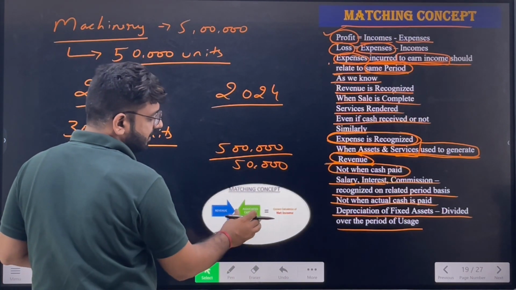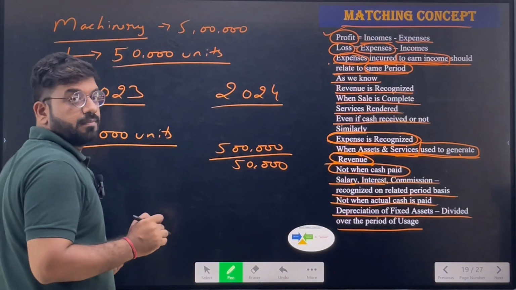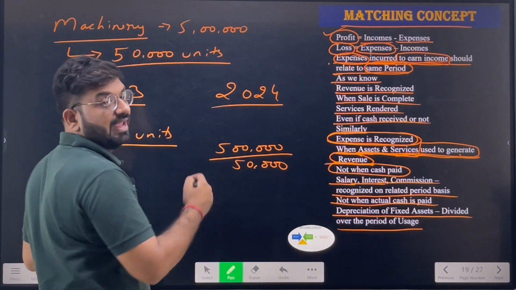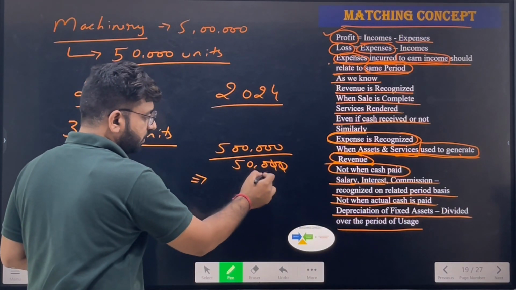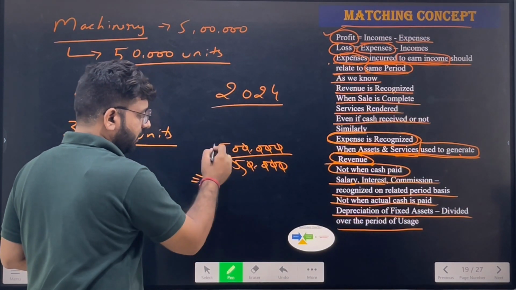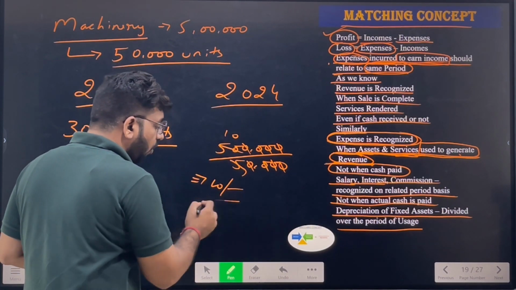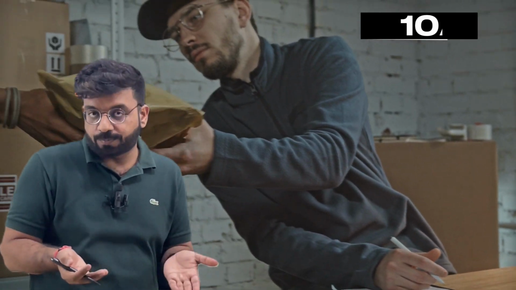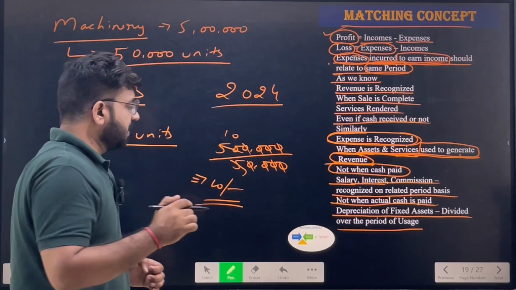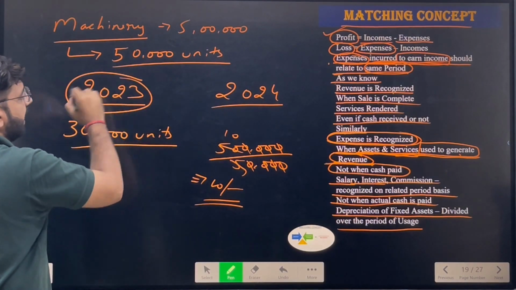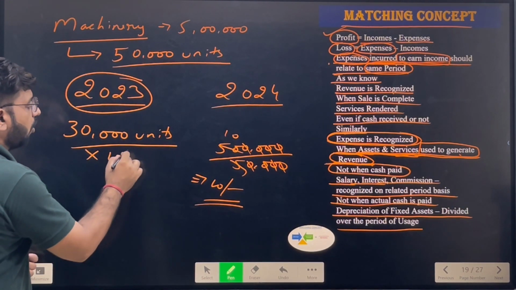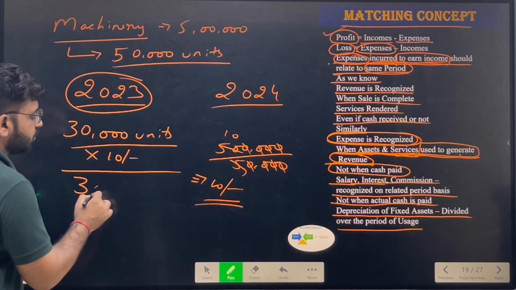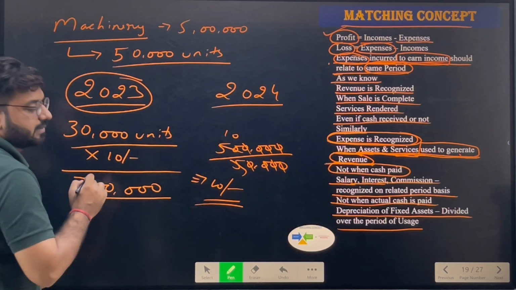If I divide 5 lakhs by 50,000, I will get 10. That is, in order to produce one unit, I need to spend 10 rupees. The simple calculation. Since in 2023 I have produced 30,000 units, what is the amount of machinery which I have consumed? I have consumed machinery worth 3 lakhs.